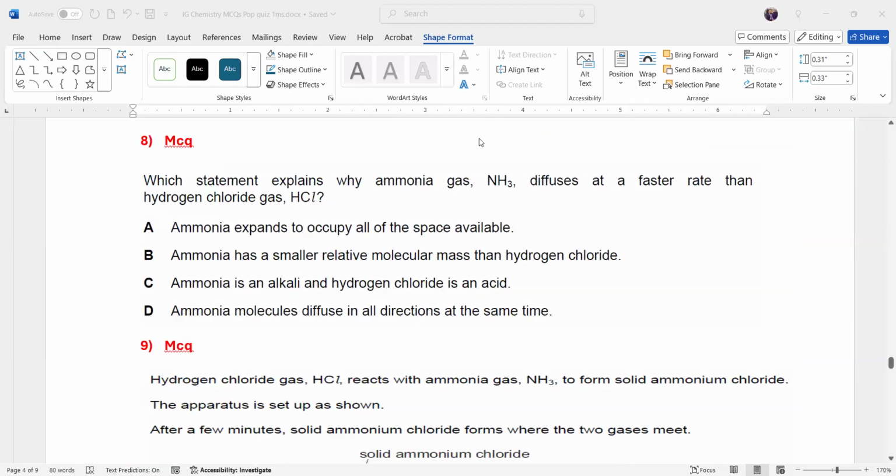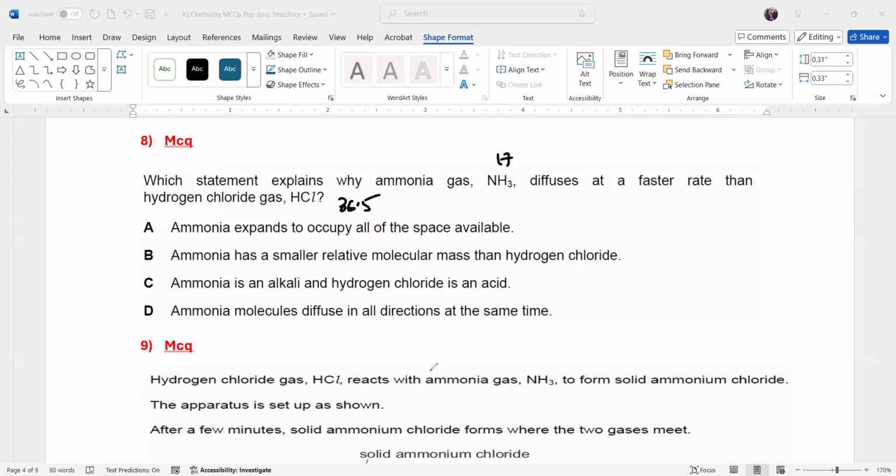Which statement explains why ammonia gas diffuses faster than HCl? So what is the mass of ammonia? Nitrogen is 14 plus hydrogen is 1 multiplied by 3, so that is 17. For HCl, hydrogen is 1 and chlorine is 35.5, so the total is 36.5. So this is 36.5 and this is 17.